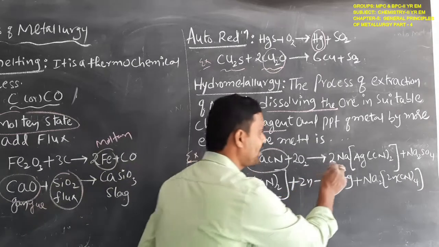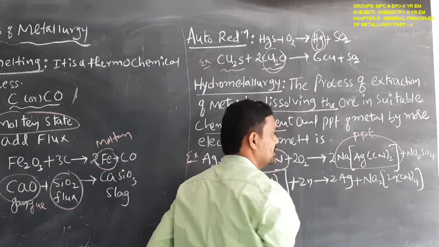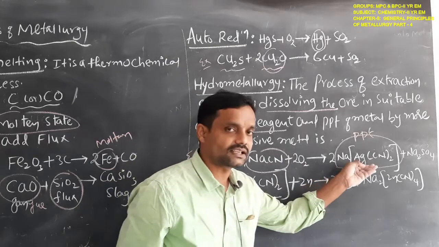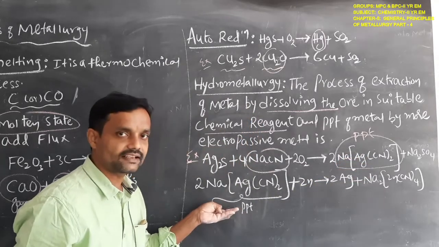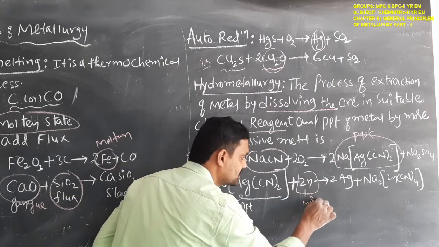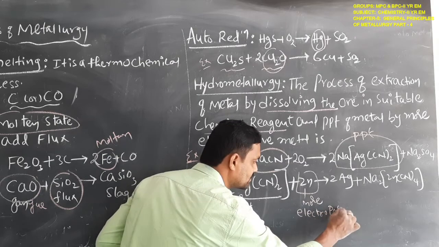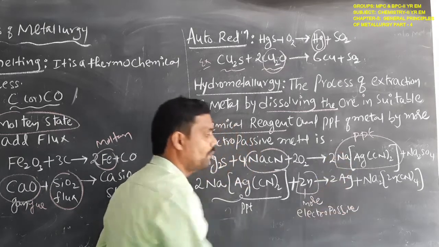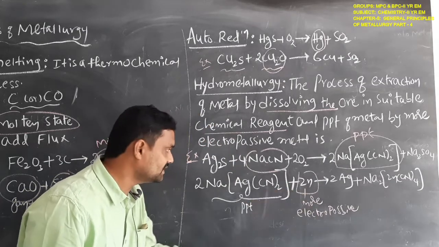The precipitate formed is sodium argentocyanide. That precipitate reacts with a more electropositive metal, compared with which metal?